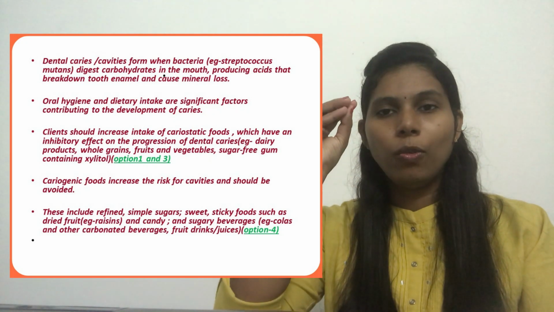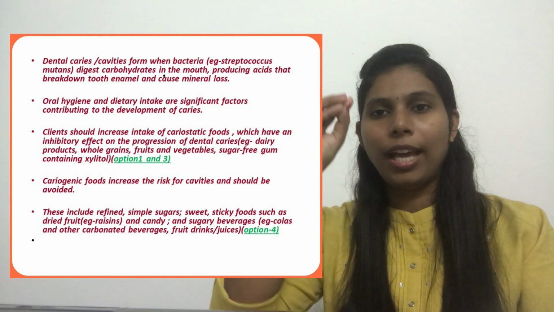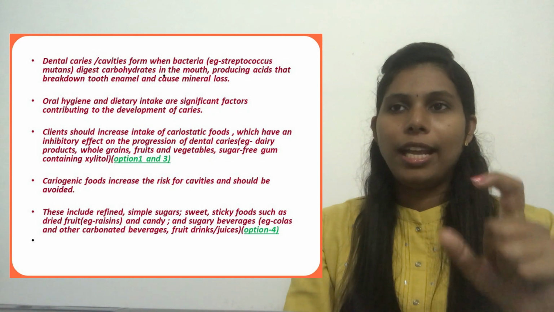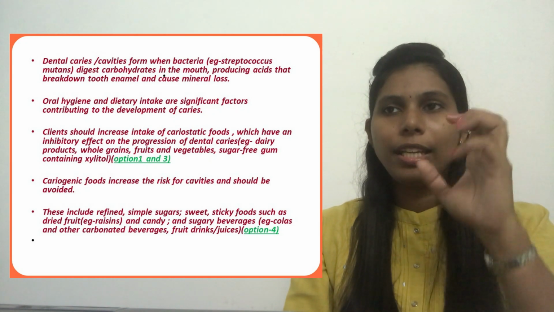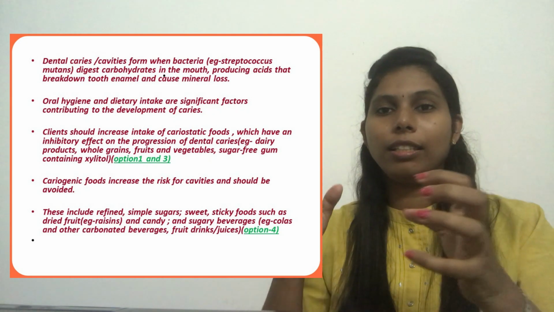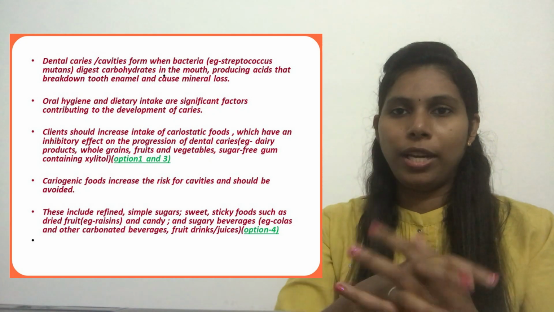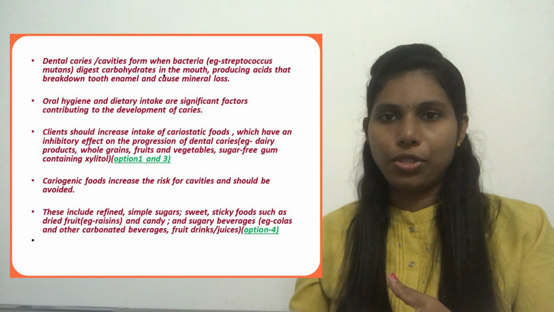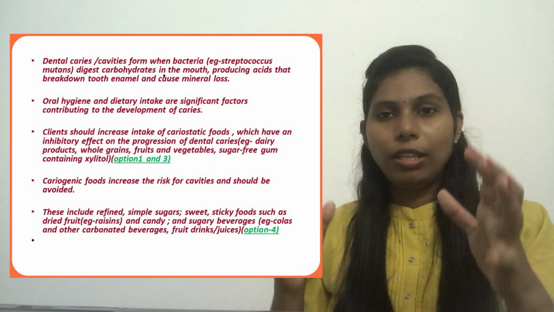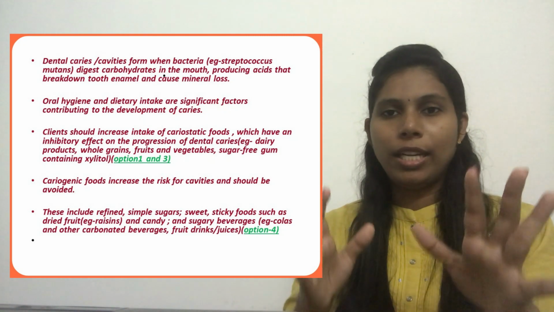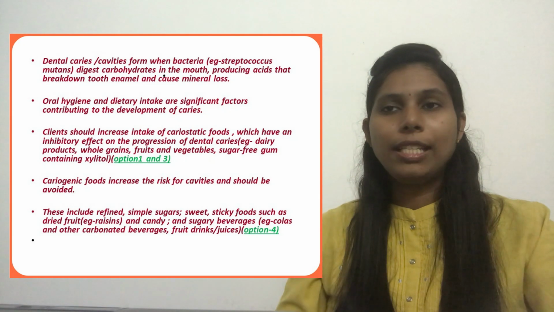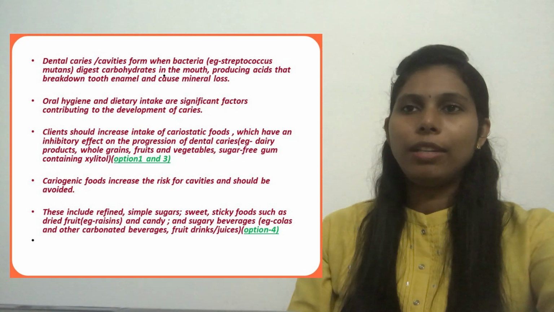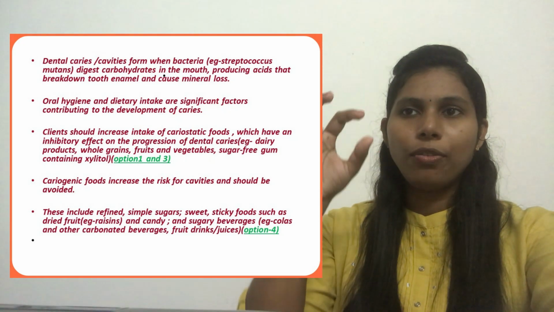So what are the measures or interventions that should be carried out to prevent this? First one, oral hygiene, and dietary intake that includes significant types of food items like karyostatic foods and karyogenic foods. Everybody knows that oral hygiene is important, and we already selected answer option 5 for that. Now we will see which food items cause caries and which should be avoided. See here, first, the client should increase intake of karyostatic foods.